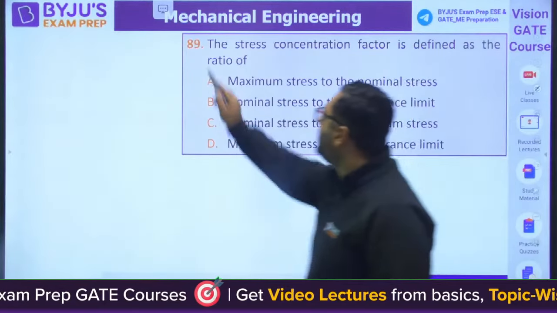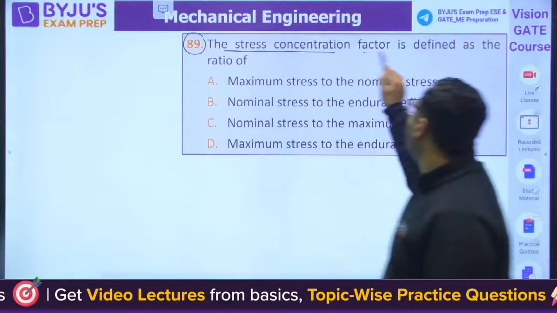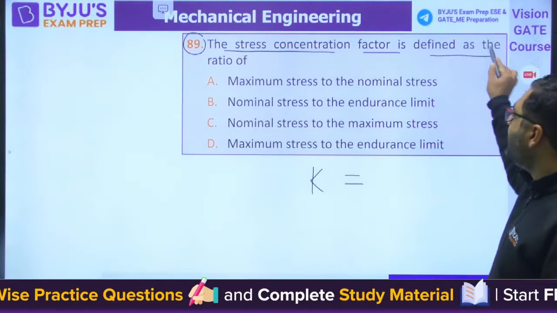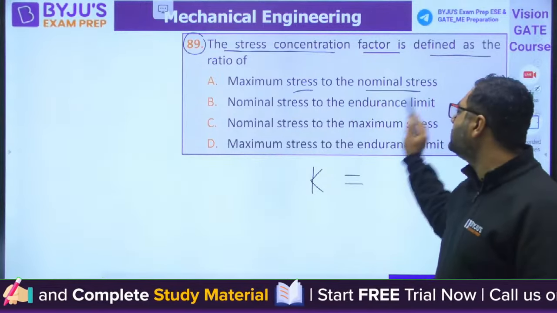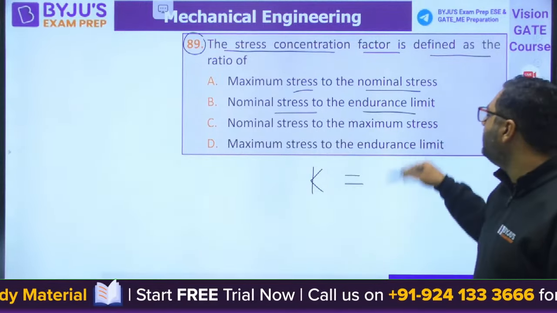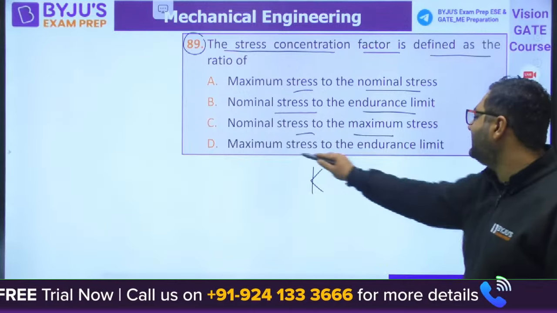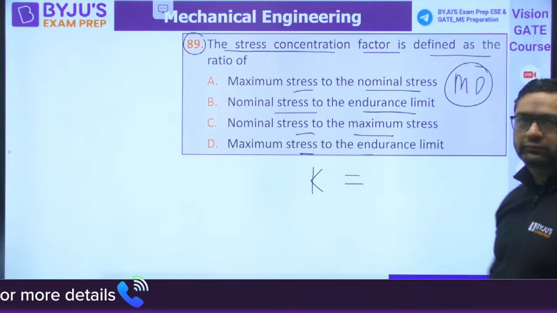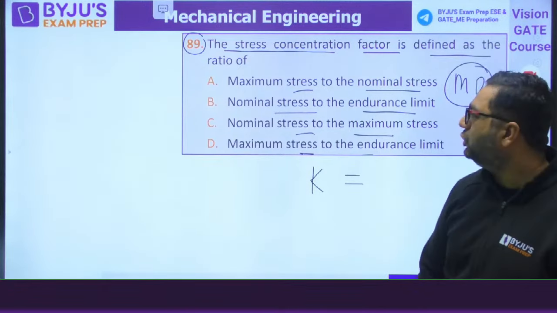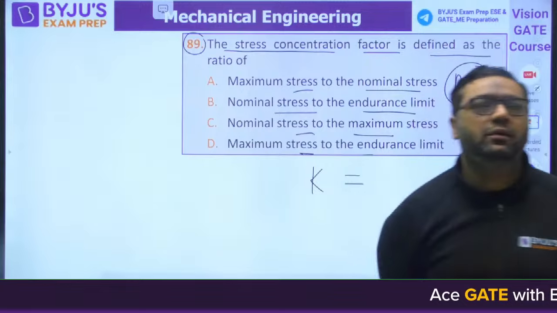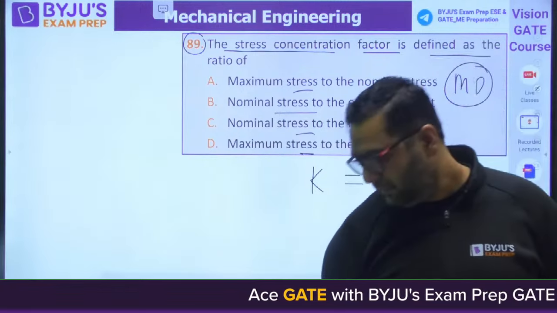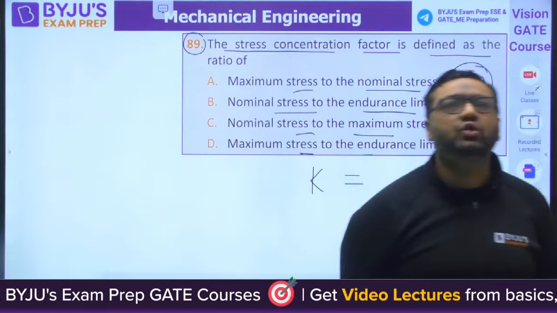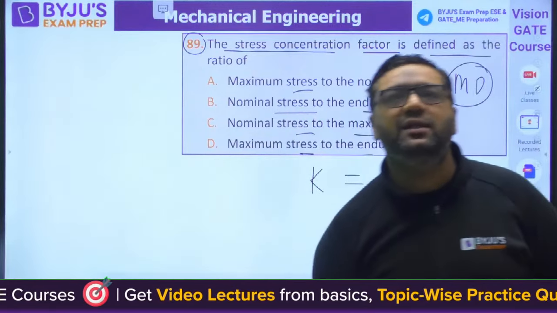Moving to question number 89. The stress concentration factor is defined as the ratio of maximum stress to nominal stress, endurance limit to nominal, nominal to maximum, or maximum to endurance. This is machine design again. Question number 89, guys. Two more questions after this, then Chandra sir will be joining.